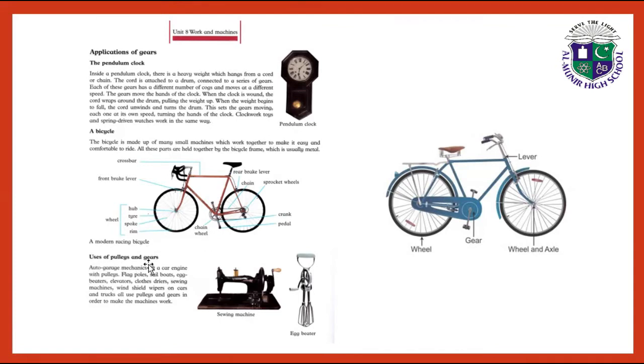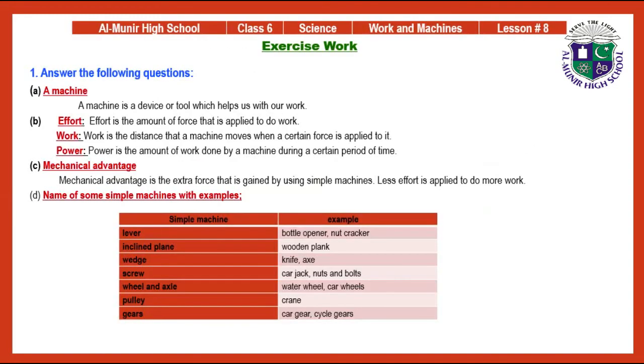Uses of pulleys and gears. Auto garage machines lift a car engine with pulleys. Poles, sailboats, egg beaters, elevators, cloth dryers, sewing machines, windshield wipers on cars and trucks all use pulleys and gears in order to make the machines work. Here we have the picture of a sewing machine, egg beater and bicycle.